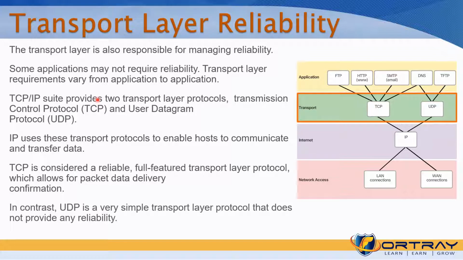UDP, in contrast, is a very simple, efficient protocol. It does not give you reliability, which means it does not guarantee whether the message is delivered or not. It just delivers it. If it doesn't get delivered to the receiver side, they will ask you, can you please resend it? For example, if it's an ordinary letter, you put the stamp of first or second class and hand it over to the closest post box. And now you just pray that maybe it is delivered or not. At most, if it's not delivered, you might try to deliver it again.